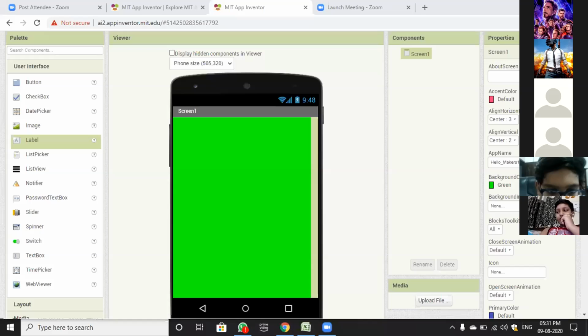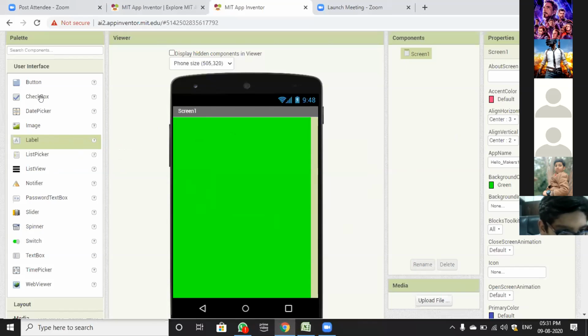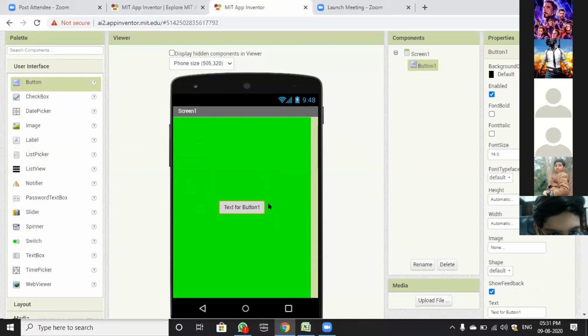As we were here, now we will simply drag and drop a label. You have to take it from the palette. First, I have told them to drop a button, so you can explain about the button first. Okay, so I will delete that. So this is a button. We have dropped it. Now we will change its properties.